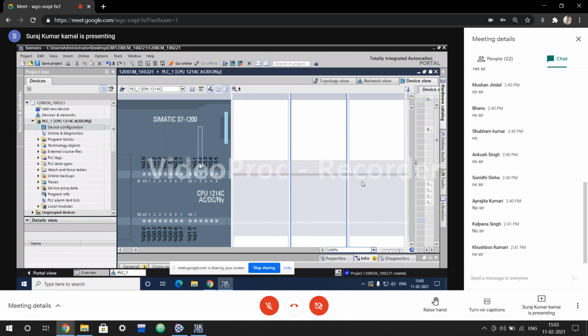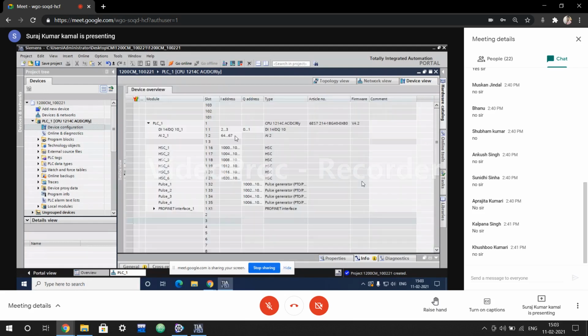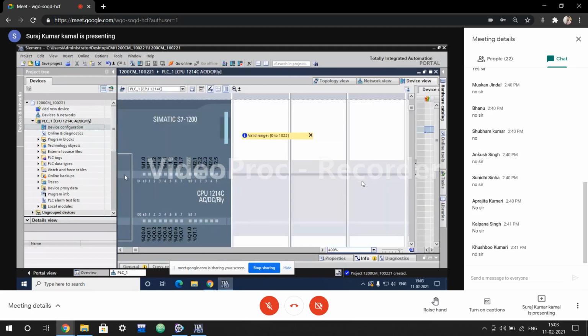2 and 3. If you want to change again, I'll put 1. Enter. It will take the second digit automatically. Then I'll hit, so see, 1 and 2. So we can change this if we have multiple PLCs, and to distinguish between different inputs and outputs, we can change accordingly in a sequence.